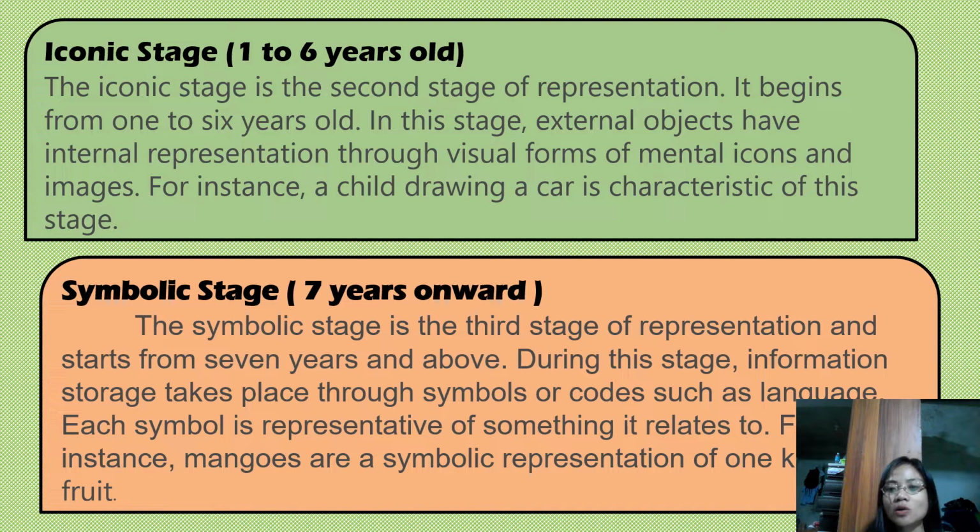How about the iconic stage? It is from 1 to 6 years old. In this stage, external objects have internal representation through visual forms of mental icons and images. For example, a child drawing a car is a characteristic of this stage. This is where information is stored visually in the form of images.